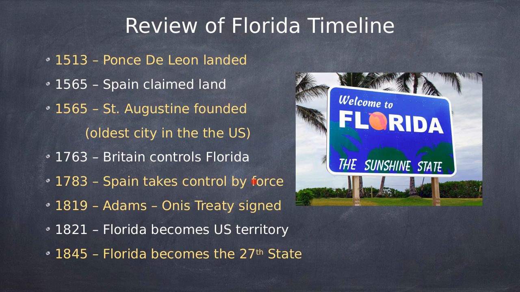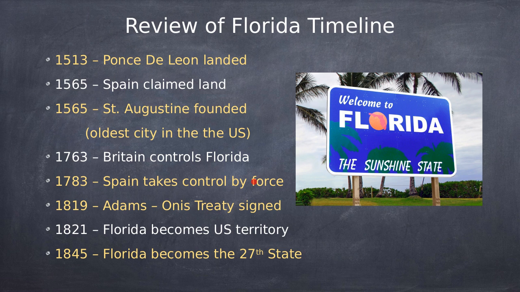All right, so review of the Florida timeline. This is just a little bit of review. In 1513, Ponce de Leon landed in Florida. He was looking for the Fountain of Youth. He didn't find it. In 1565, Spain claimed the land. In 1565, St. Augustine founded, and that is the oldest city in the United States. And if you notice, two things that I've already said are in yellow, so those will be on the test.